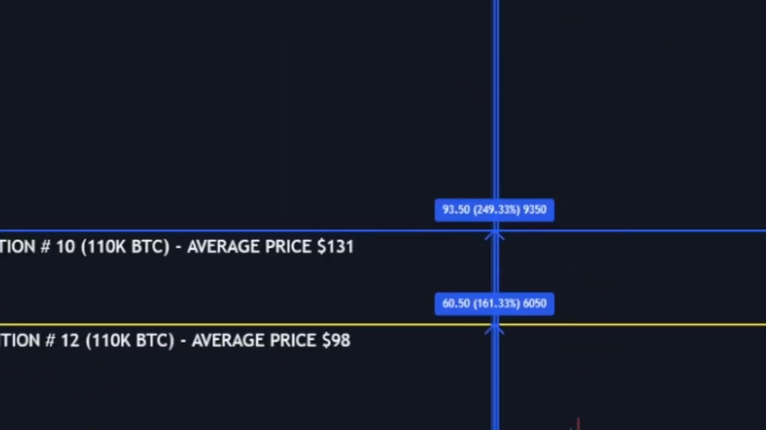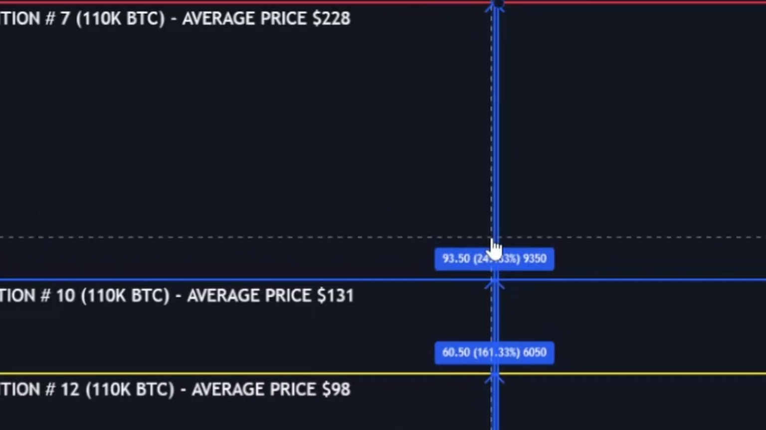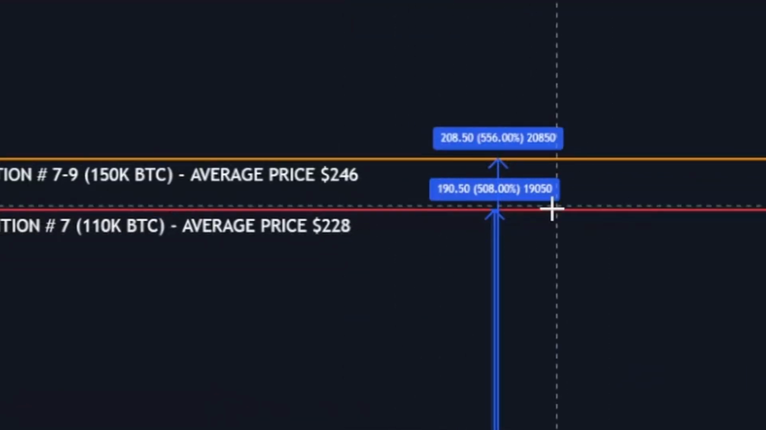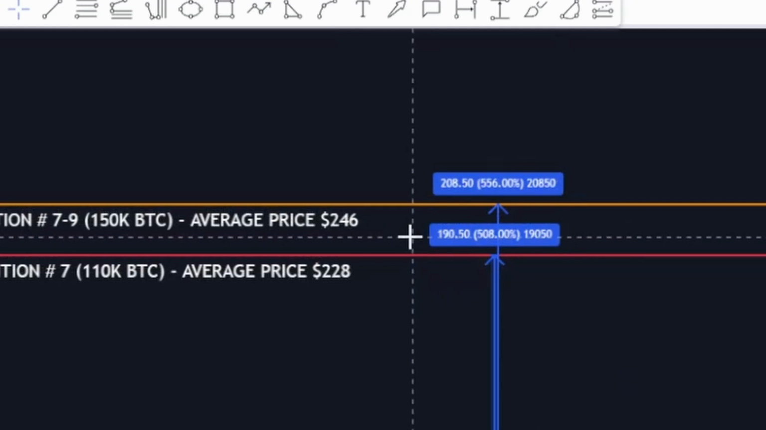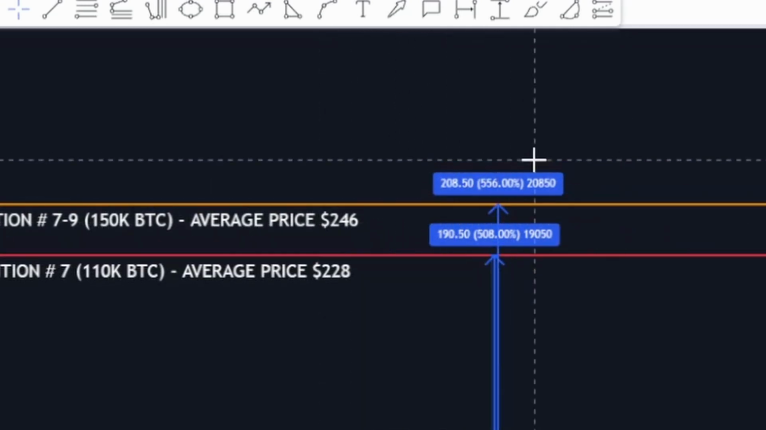From there, we can zoom over here to the right and just see what potential percentage gain those would be from where price was at the time of making this video, which was around $37.50. At position number 12, we have around 161% gain. At position number 10, at that $131, would be about a 250% potential gain. The average price of $228 would be a little over 500%. And then that 150K Bitcoin projection of $246 would be a little over 550%.